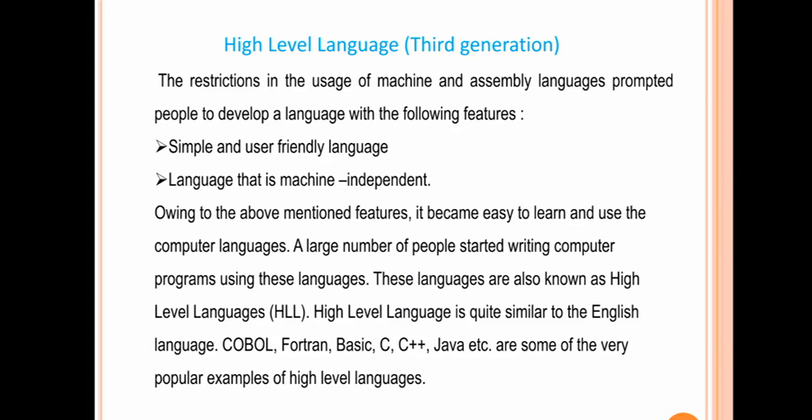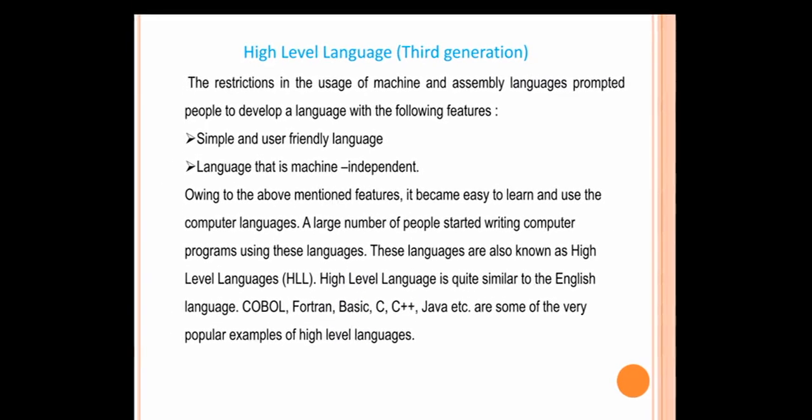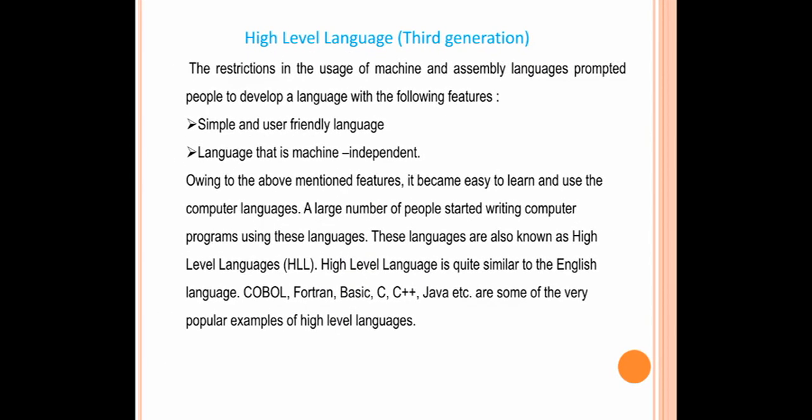These languages are known as high-level languages. These languages are similar to the English. COBOL, Fortran, Basic, C, C++, Java, etc. are some very popular examples of high-level languages.